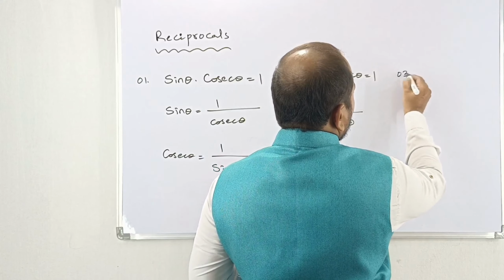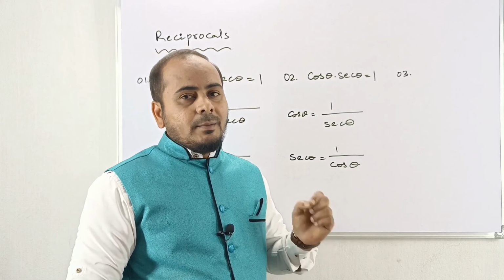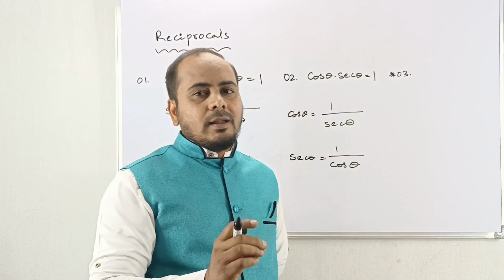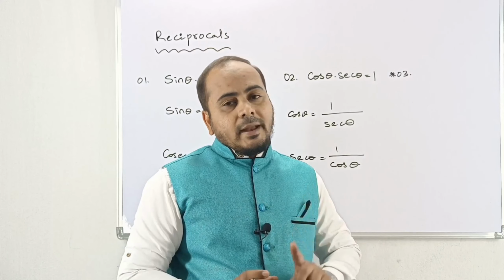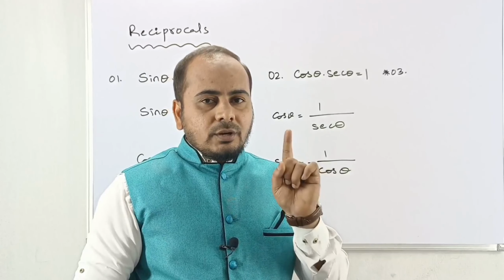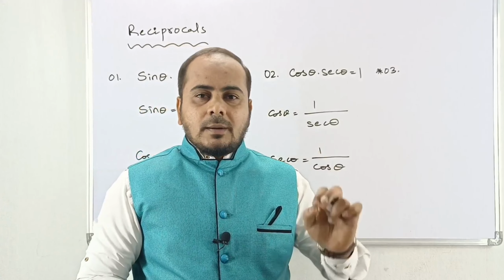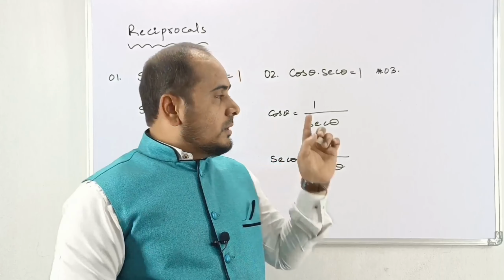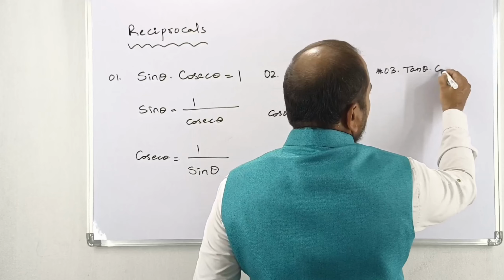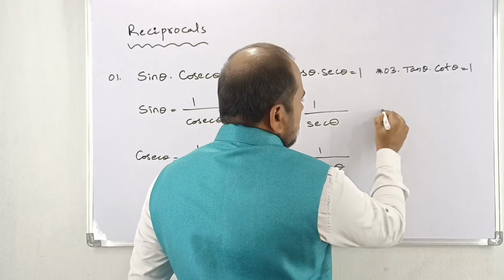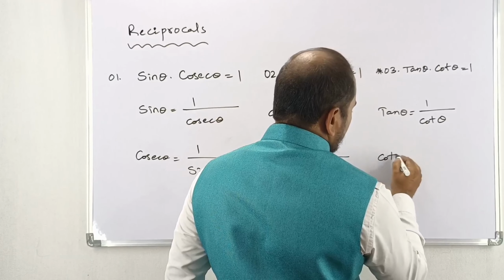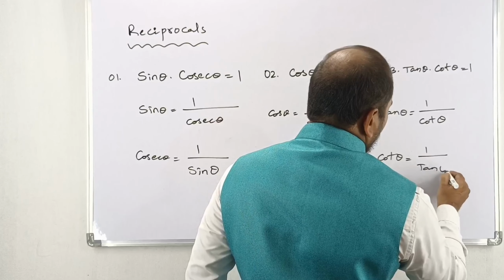And one more we have, that is a very important formula, my dear. Remember, as I have been repeating regularly, that related to tan theta is very important. Whatever the competitive exam it is, if trigonometry topic is there, tan related questions compulsory will be given. Hence, prepare this seriously and concentrate. Wherever tan comes, you concentrate seriously. Tan theta into cot theta is equal to 1. So here you can write tan theta is equal to 1 by cot theta, as well cot theta is equal to 1 by tan theta.